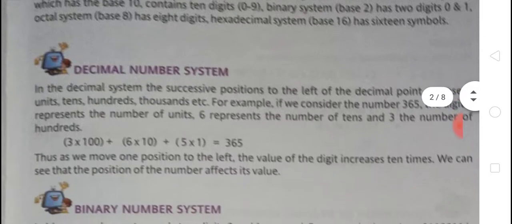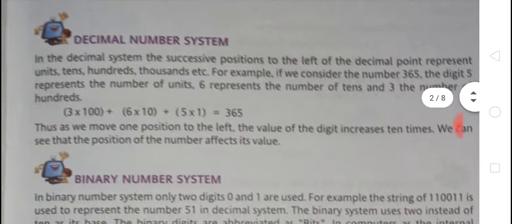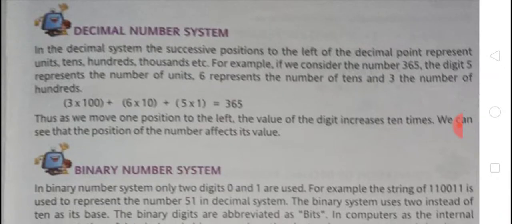First, the decimal number system. In the decimal system, successive positions to the left of the decimal point represent units, 10, 100, 1000, etc. For example, if we consider the number 365, the digit 5 represents the number of units, 6 represents the number of tens, and 3 the number of hundreds. 3 into 100 plus 6 into 10 plus 5 into 1 is 365. As we move one position to the left, the value of a digit increases 10 times. So we can see that the position of the digit affects its value.